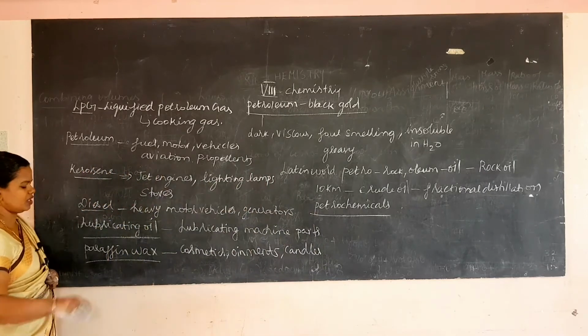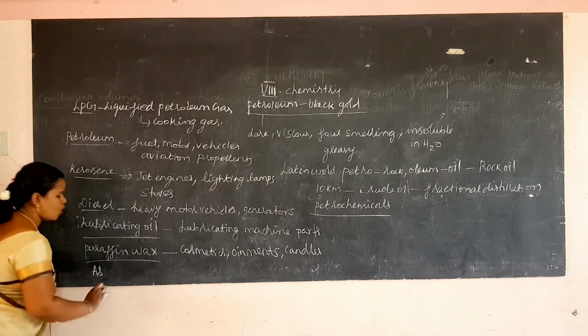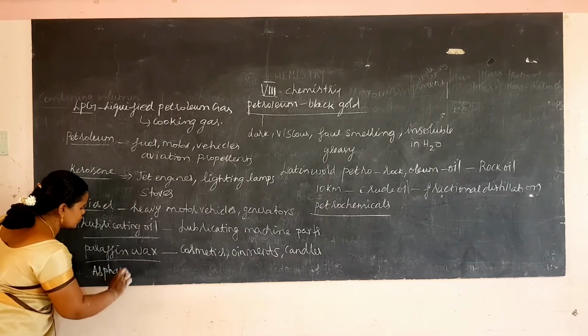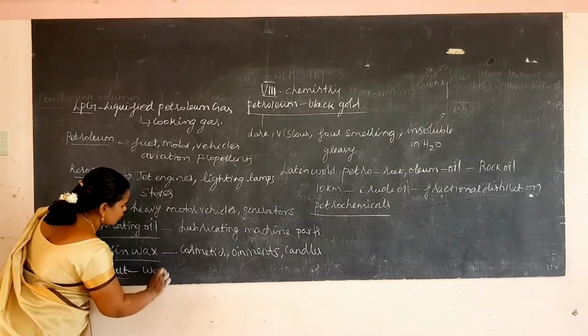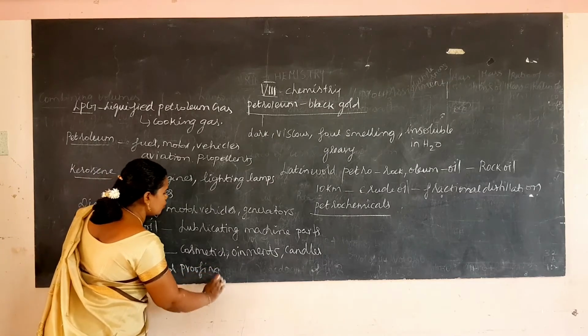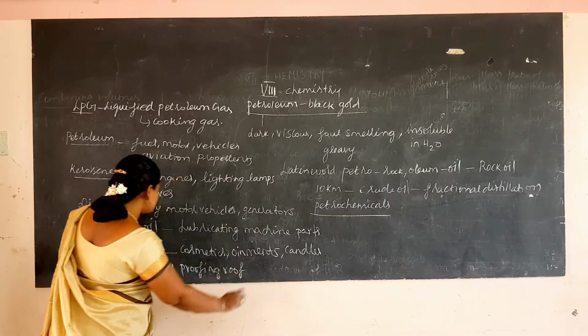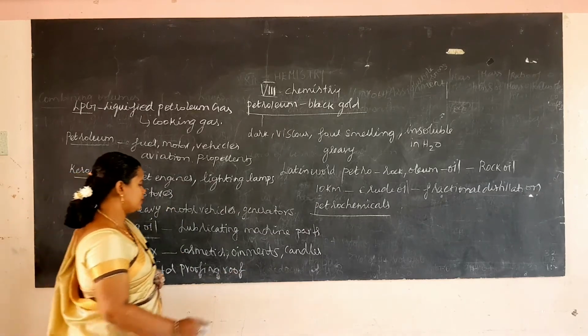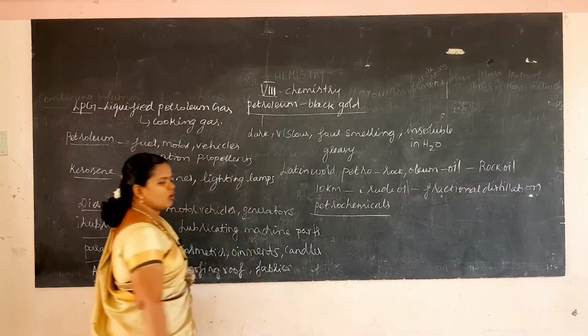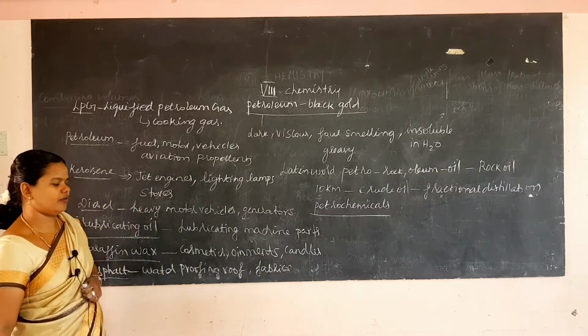Then asphalt. This asphalt is used in waterproofing roofs and fabric. If you want a waterproof roof you can use this asphalt, and it is used to prepare fabrics also.